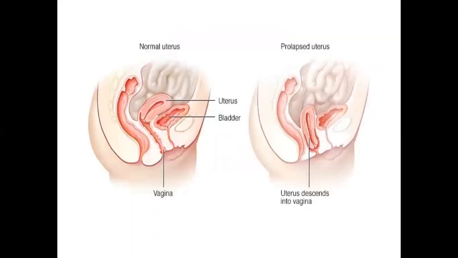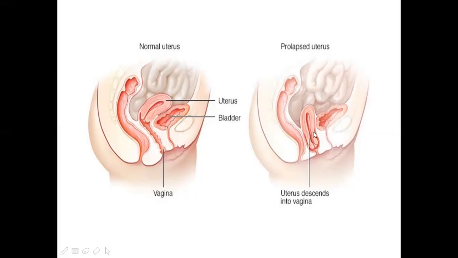Here I have two pictures. The first one is of a normal uterus, the second one is the prolapsed uterus. In the first picture, you can see the normal position of the uterus, that is anteverted, anteflexed. You can clearly see the vaginal canal. Here is the cervical area, this is the body of the uterus, and this is the fundus of the uterus. On the anterior side of the uterus there is the bladder, and on the posterior side there is the rectum.